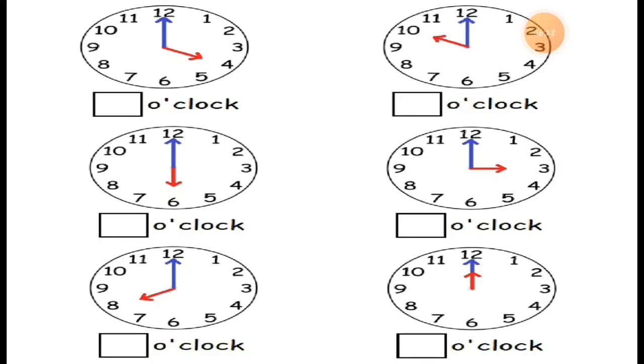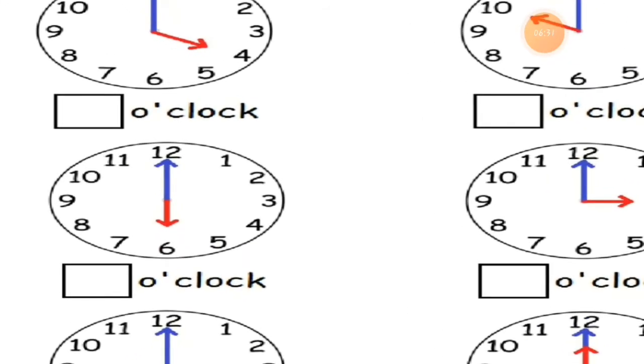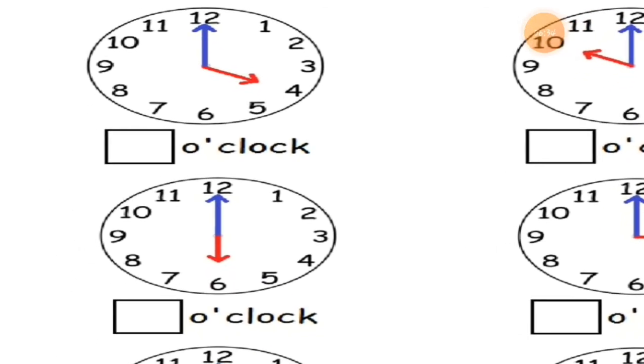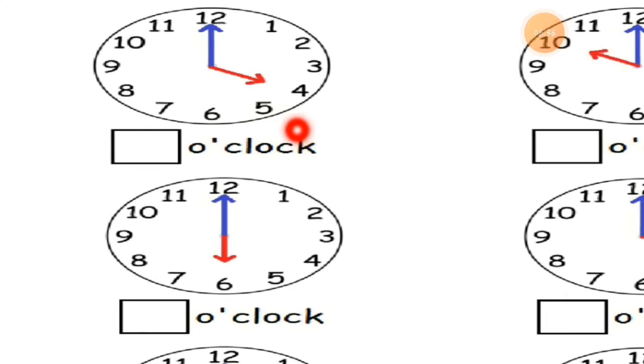Now the next worksheet I have for you. See this. Here also there is a clock given. What time is it? This blue color is the minute hand. And the red color is the short hand. So the minute hand is pointing to 12 and the short hand is pointing to 4.